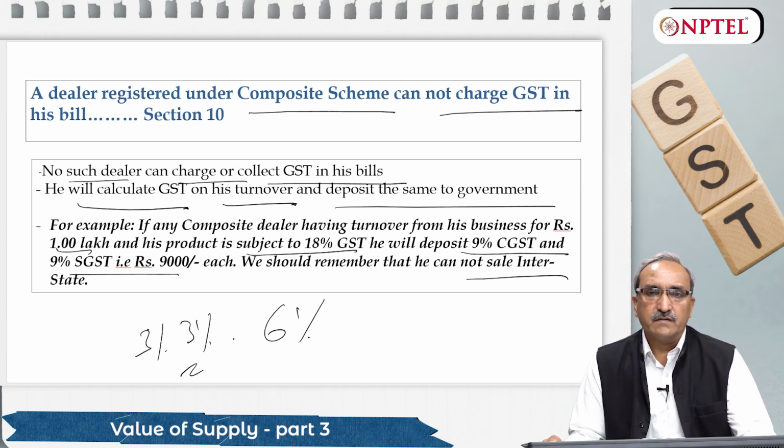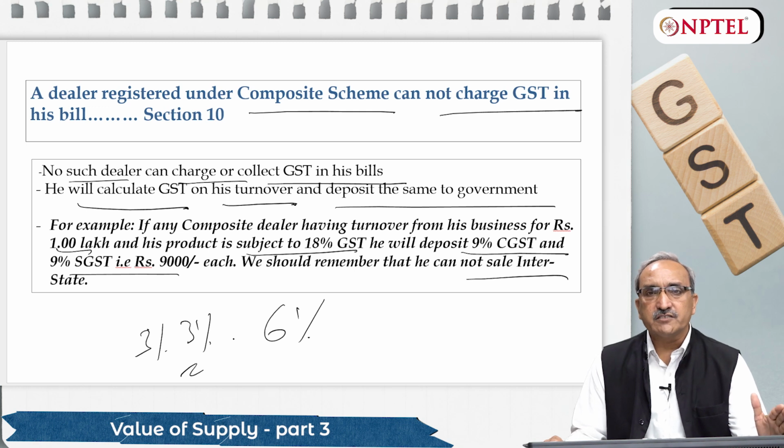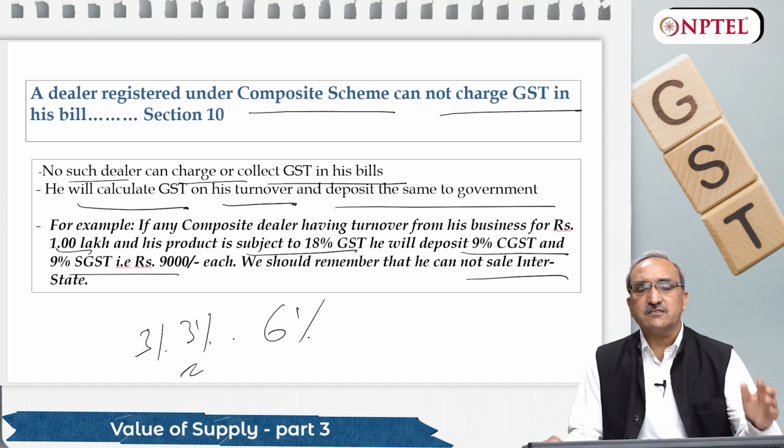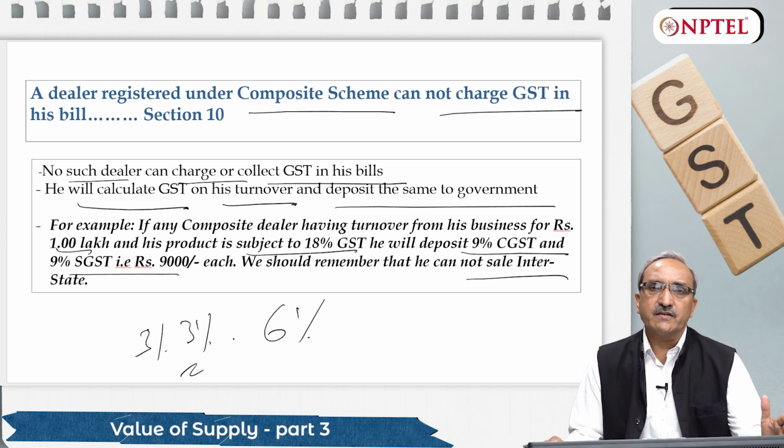Not in his bill, but he will pay to the government on his turnover. So there is a difference. If he is a normal dealer, he will charge 18% GST. If it is intrastate, 9% CGST, 9% SGST. If it is interstate, as a normal dealer, he will charge 18% on accounting professional services. But because he is in the composite dealer scheme, he will charge a total of 6%, 3% CGST, 3% SGST. This is the difference between a regular dealer and a composite dealer.